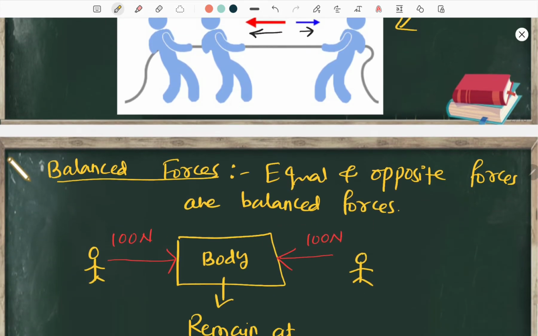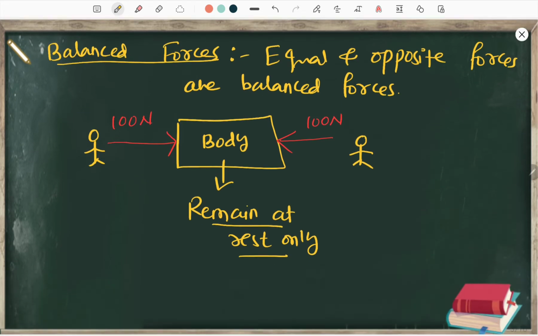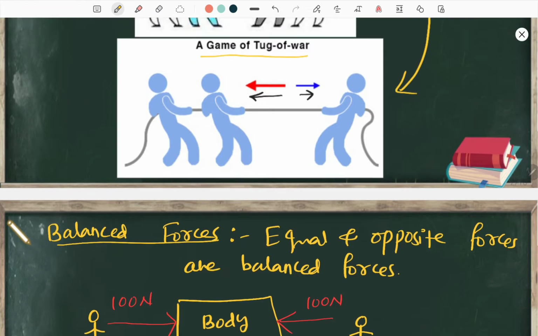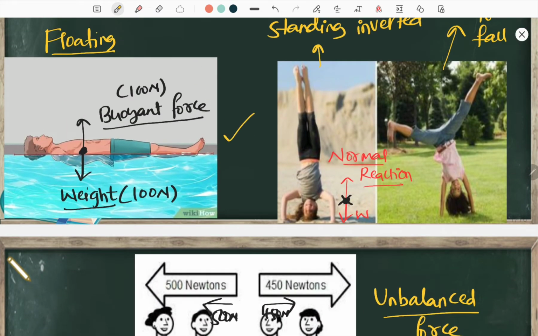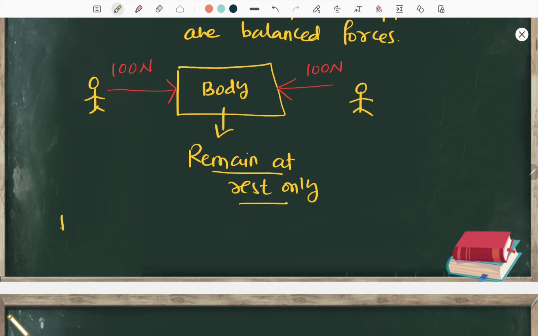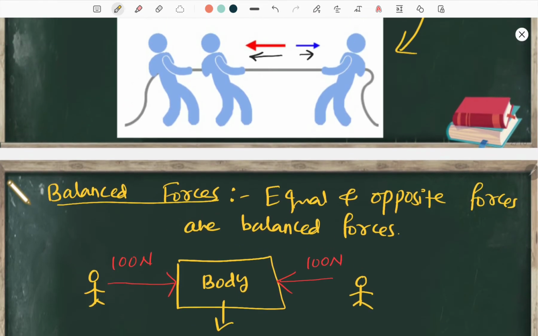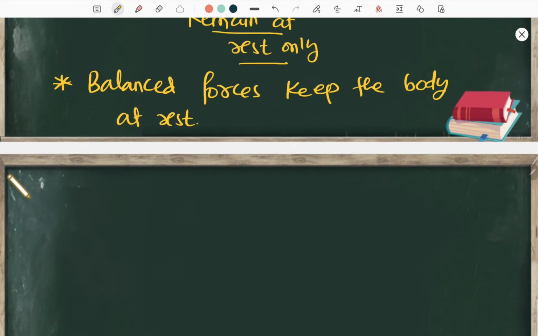All right, so balanced forces are like equal and opposite forces. They are called balanced force, and I gave you examples. So this is an example for balanced force, and here is also one example. All right, now these balanced forces keep the body at rest. They are not going to bring any motion. Balanced forces will keep the bodies at rest.